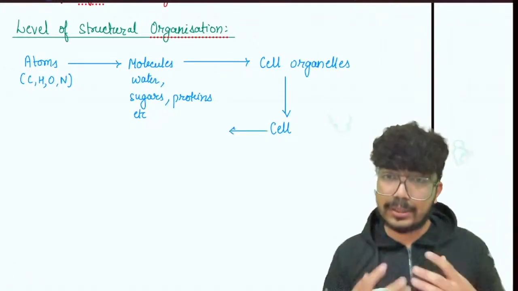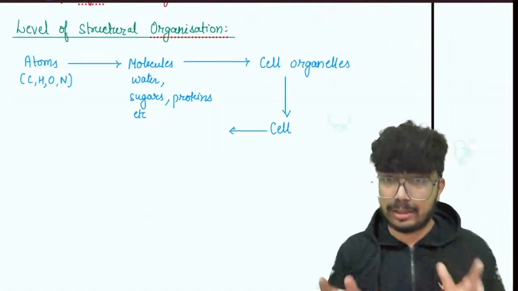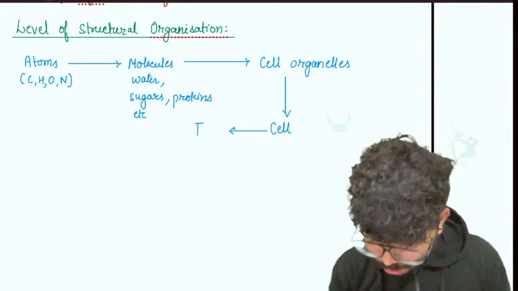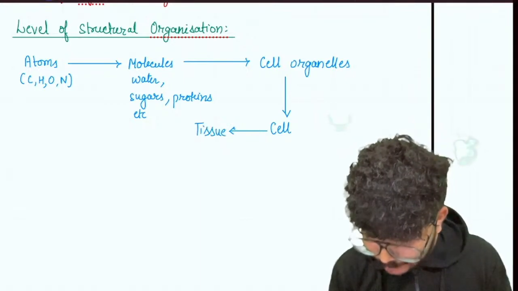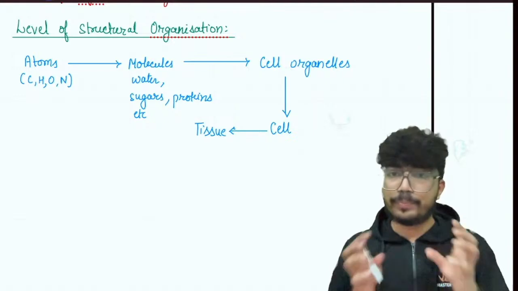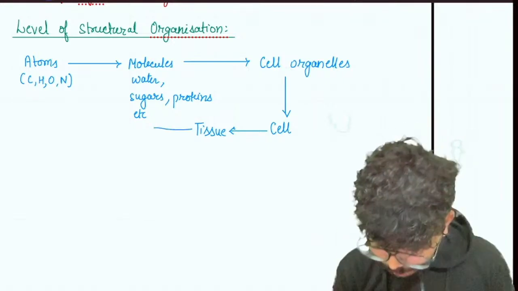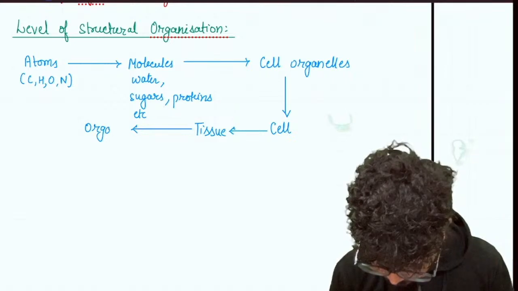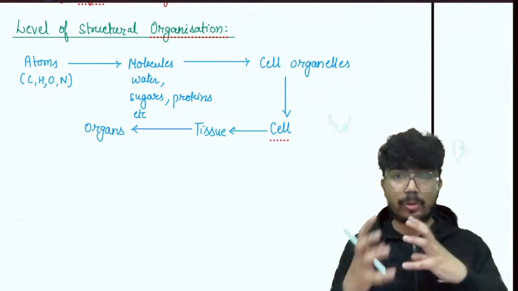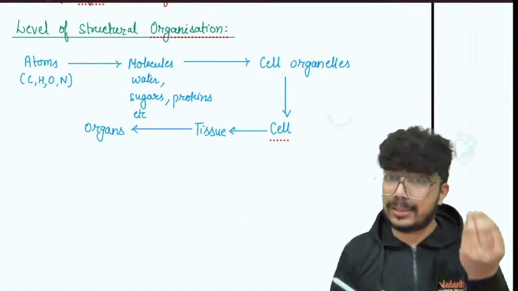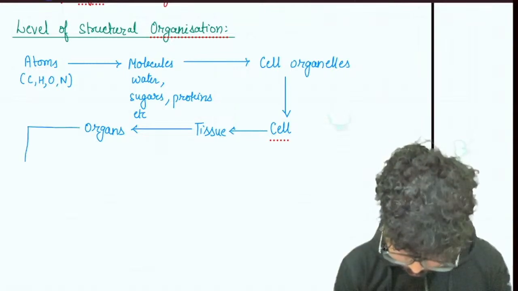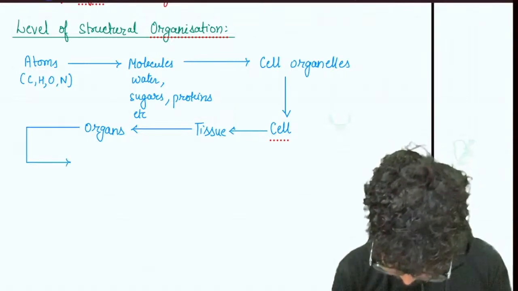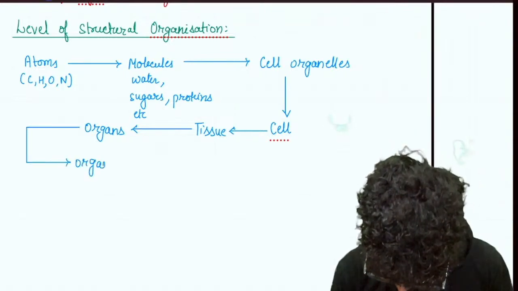Okay, from the cell you will get the tissues, right? So related cells will come together to make the tissue, right? So the tissues will make up the organs. From the tissue you will get the organs. The related organs will come together to make the organ system.